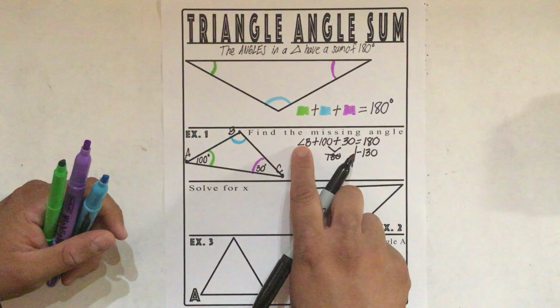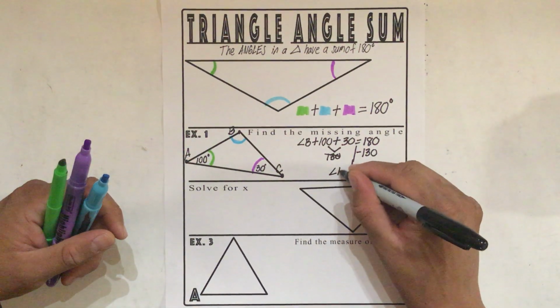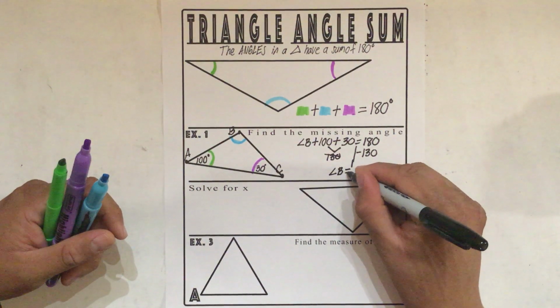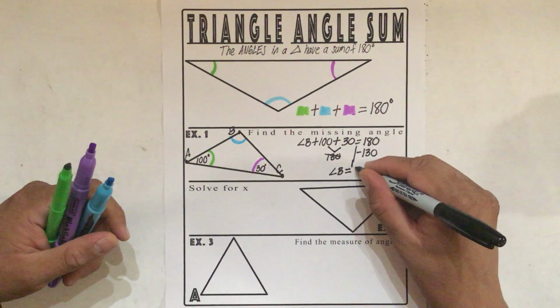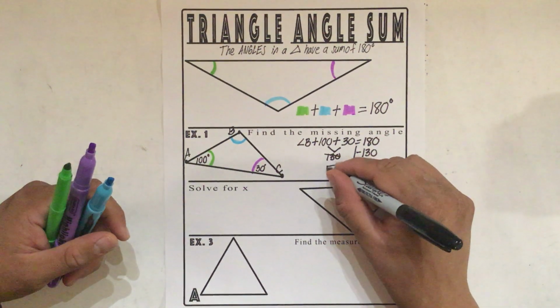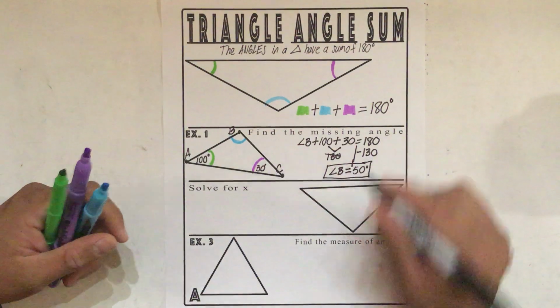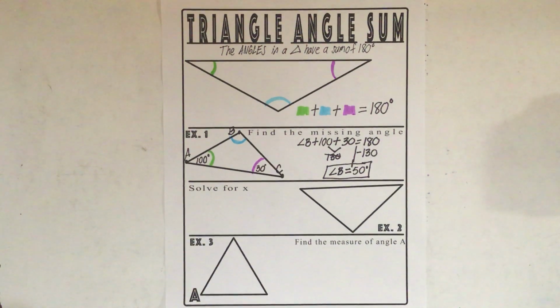What's the only thing left? Angle B is equal to 180 minus 130, which is 50 degrees. Look at that, we found our missing angle. That's our first example.